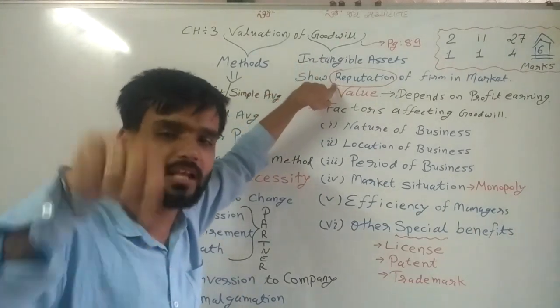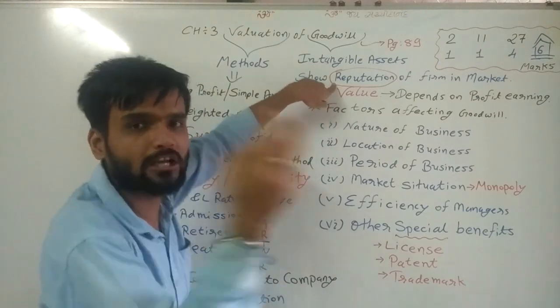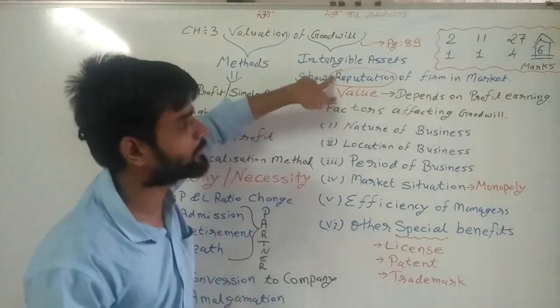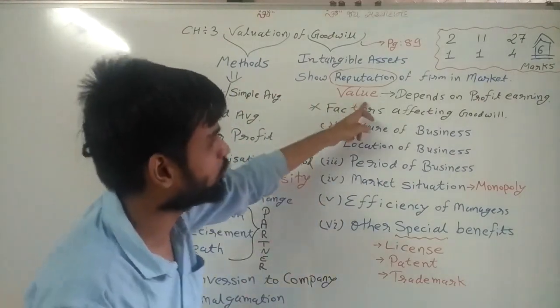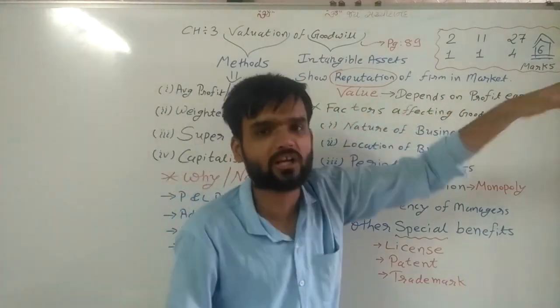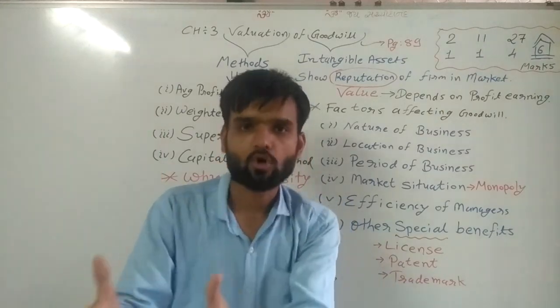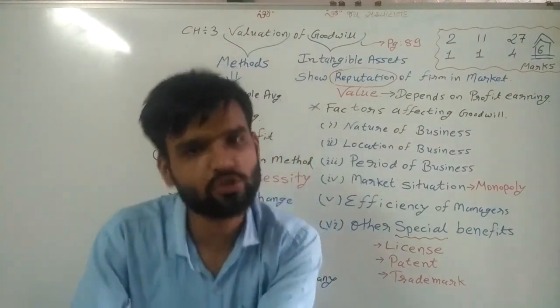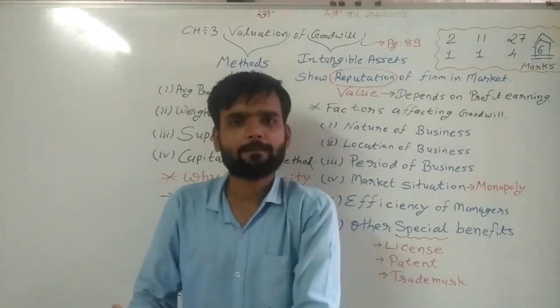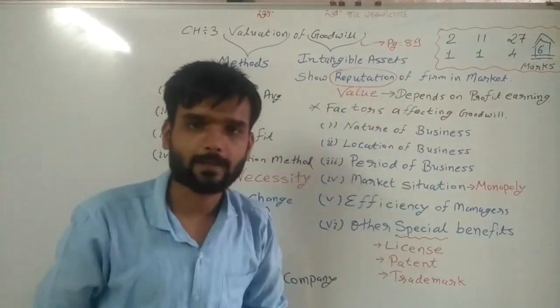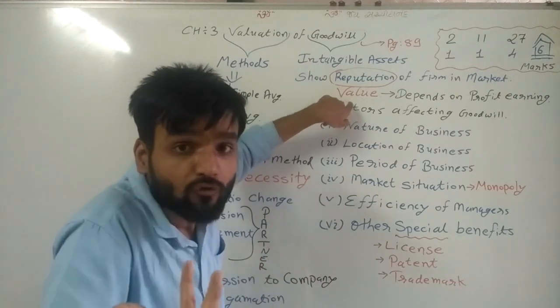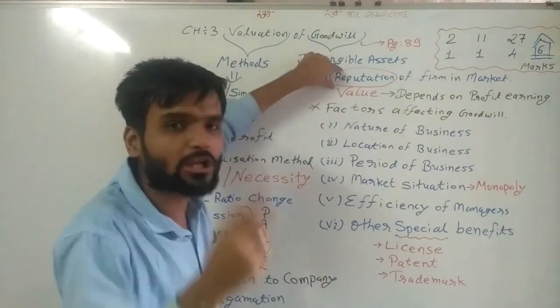In the second definition it is written, goodwill shows the value of reputation. And this value depends on the profit earning capacity of the firm, of the shop, of the institution, whatever it is.